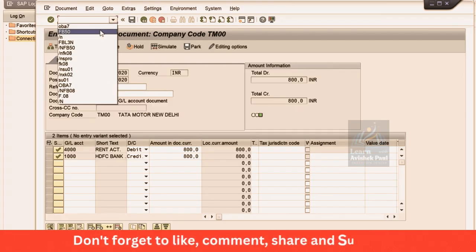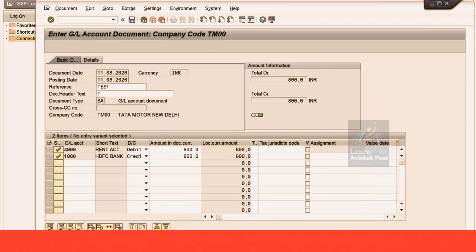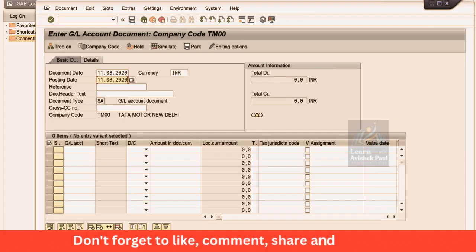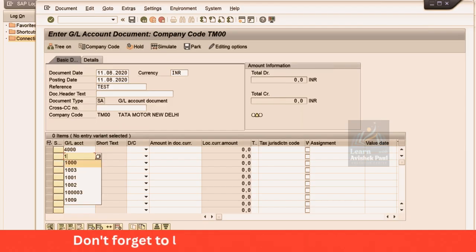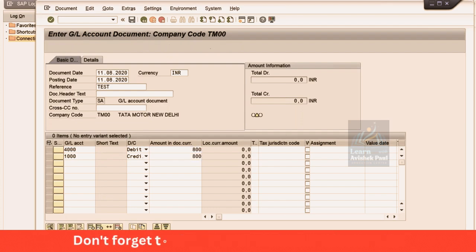Let's suppose I'll use FB50 once again, and this time you won't be getting this error. So once again, document date, and I'll give only the posting date, sorry, this reference field, and then the GL, this is credit, this is debit, any amount can be given here, press enter.